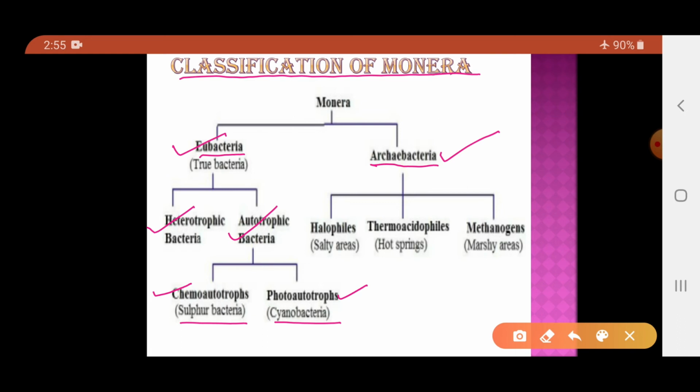Now the next one is the archaebacteria. Archaebacteria are further classified into three: halophiles, which are found in the salty areas, thermoacidophiles, which are found in the hot springs, and methanogens, which are found in marshy areas. Marshy areas are those areas which are waterlogged. So you can see the archaebacteria are the bacteria which are able to survive in extreme conditions. Like halophiles, they survive in the salty areas. Thermoacidophiles survive in the hot springs. And methanogens are found in the marshy areas.